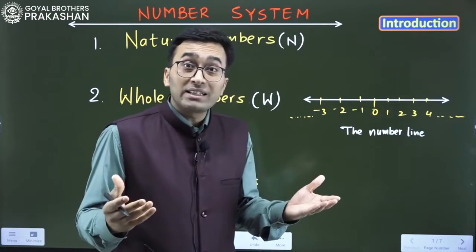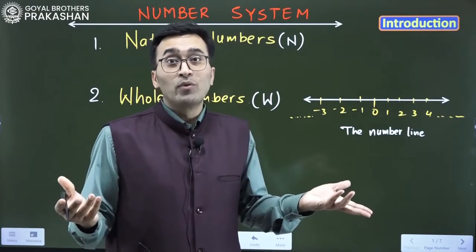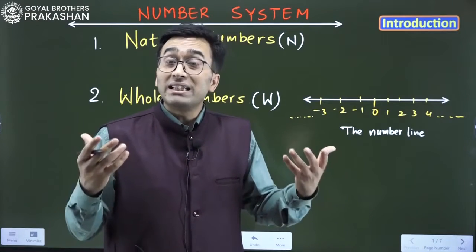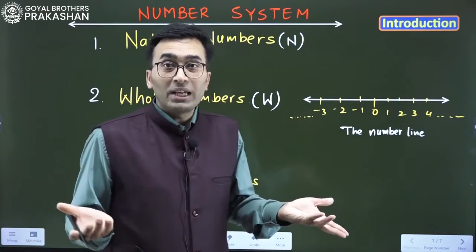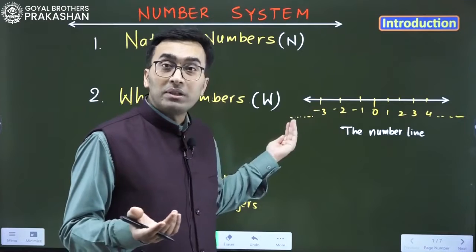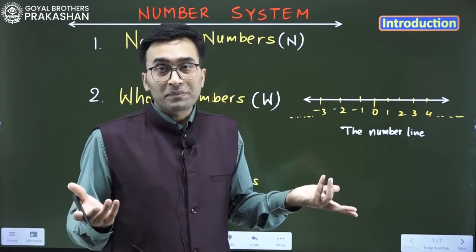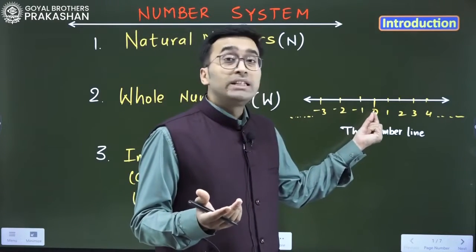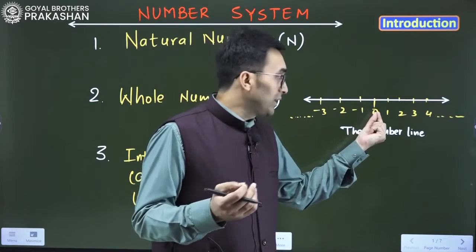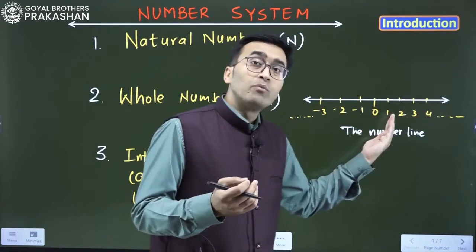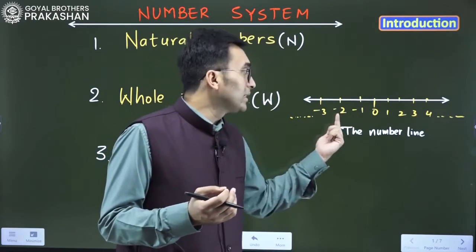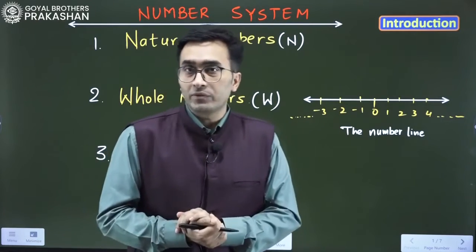Anyone knows the highest number? No one knows, because it is not defined. Anyone knows the lowest number? No, it is not defined. Now, 0 is the starting point here: 0, 1, 2, 3, 4, and if you move left of 0, it is minus 1, minus 2, minus 3 and minus 4.